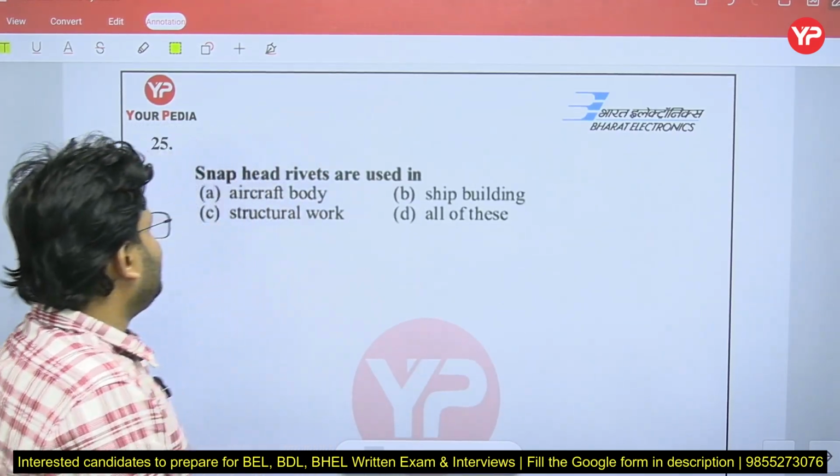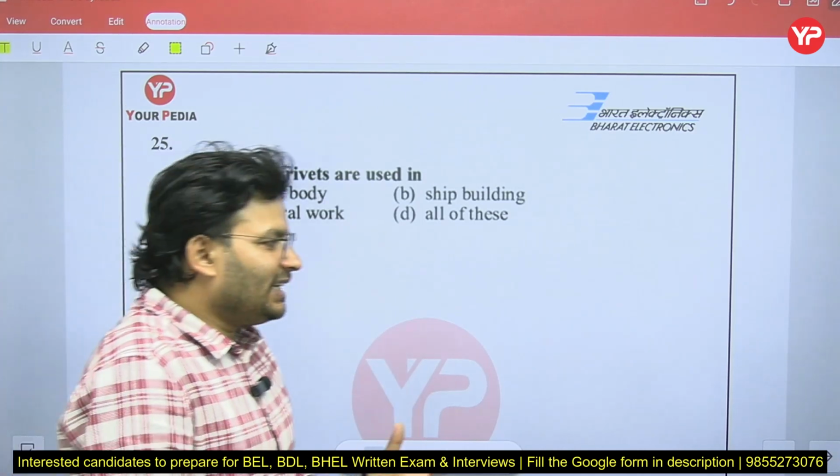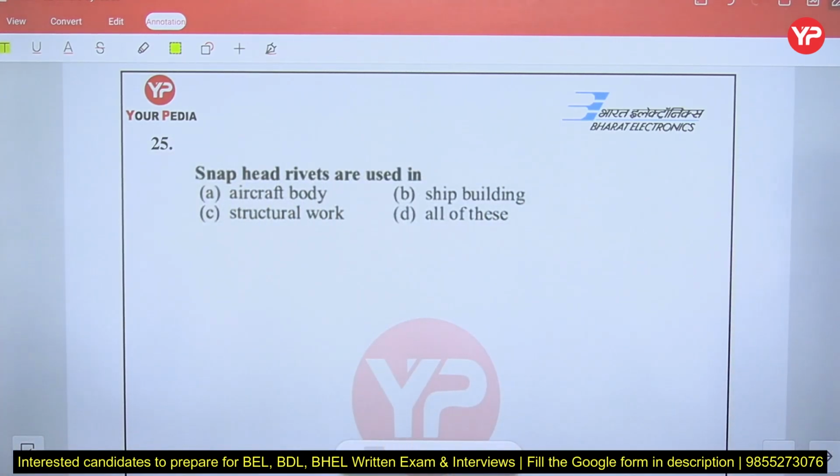Next question, snap head rivet are used in. Snap head rivet. So rivets are of various types, out of which one is snap rivet. So when the snap rivet is going to be used, that is the question.